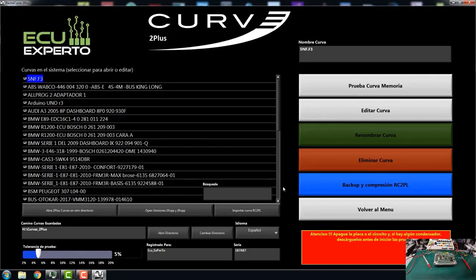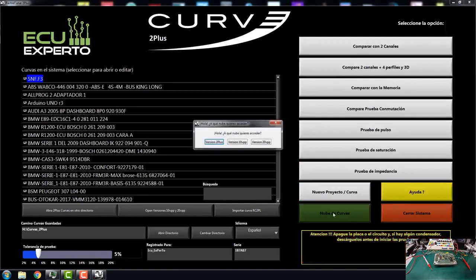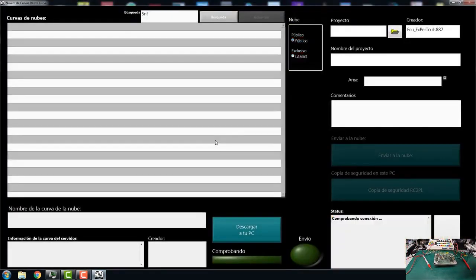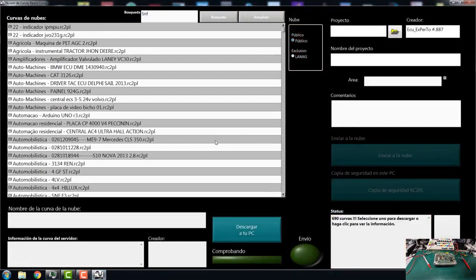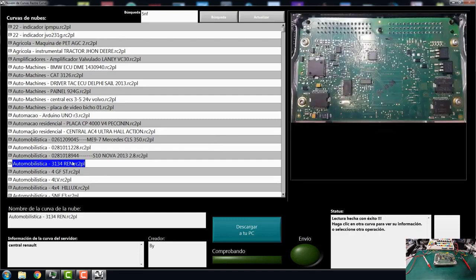Because finally the cloud of curves, being public, of course, there are some things that depend on how the person who created this has interpreted it. For example, this unit here 3134, perhaps it is a Renault. I would put that it is a Renault, then a Clio, and then from 98 to 2000, and then the number of the unit, it is a 31.